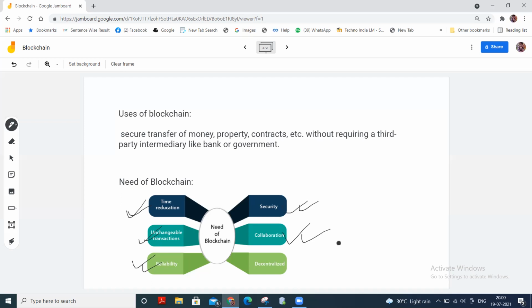Next one is collaboration. It allows each party to transact directly with each other without requiring a third party intermediary. So the next and last one is decentralized.